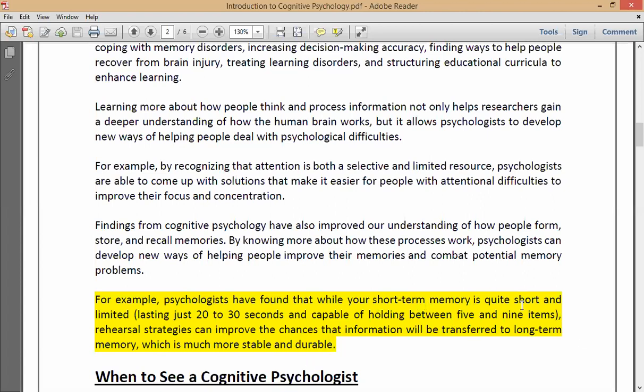But when you go back to your childhood, you can remember some incidents which happened a long time ago. That means they had gone to your long-term memory. Some incidents you would have forgotten, and that is because of the short-term memory. So what they are saying in this paragraph is that the information in short-term memory can be transferred to long-term memory by rehearsing again and again. Rehearsing means programming it again and again.